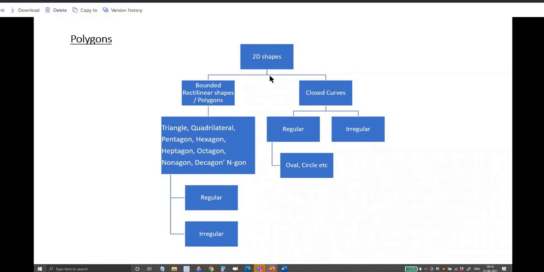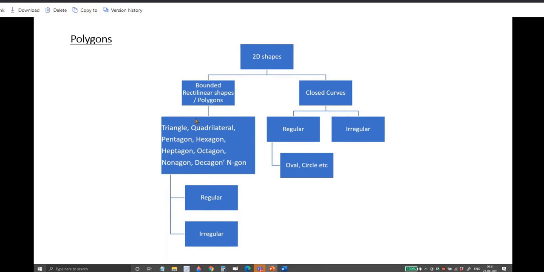Yes. The 2D shapes, closed curves, you know. Okay? Under closed curves, regular and irregular ones are there: oval, circles, all that. Oval, circle, any curved one. Okay? Regular means it is oval or circular. Irregular means it can be any closed curve.